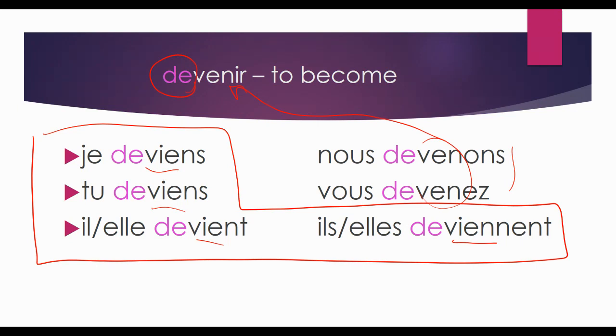All right, répétez, devenir. Je deviens. Tu deviens. Il devient. Elle devient. Nous devenons. Vous devenez. Ils deviennent. Elles deviennent. Now, that is what we need for our verbs for this time around. So let's go ahead and shift gears here.